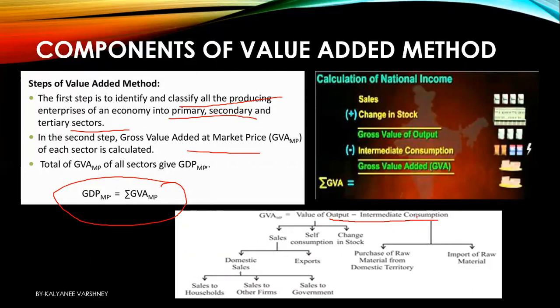Now, what is IC? Firstly, intermediate consumption is the purchase of raw material from the domestic territory. Obviously, either you require raw materials from your own fellow domestic industries, or you will import them from outside.